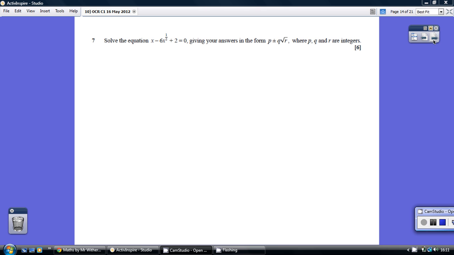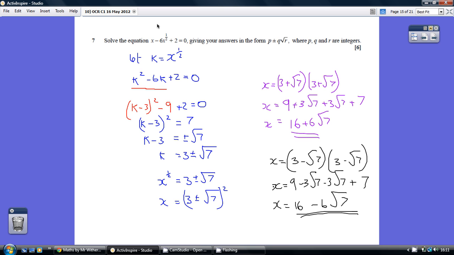Question 7. So the key thing here is to spot that we're able to convert this into a quadratic by a substitution. This first term is still a squared term of the second term.